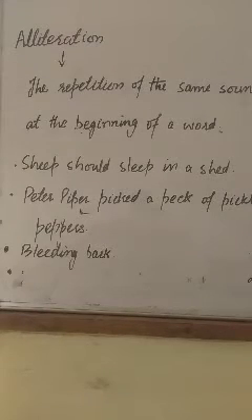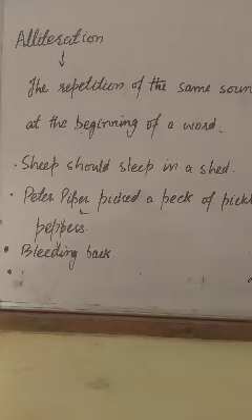Alliteration means the repetition of the same sound at the beginning of a word. Same sound is repeated at the beginning of every word. It may be two words or more than two words. For example, sheep should sleep in a shed. First sound is repeated at the beginning of every word. Sheep, should, sleep, and shed.